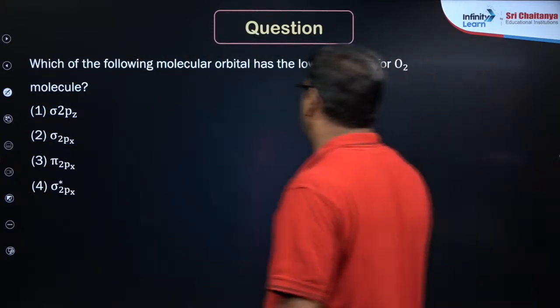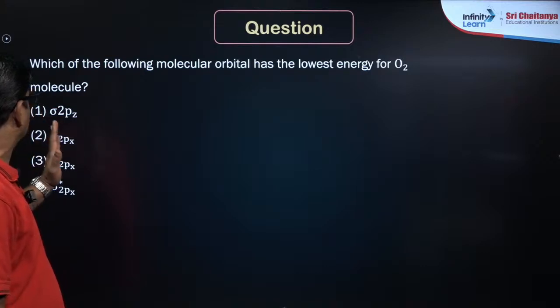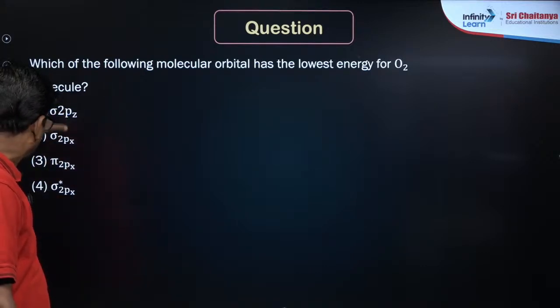So which of the following molecular orbitals has the lowest energy in the O2 molecule? Yes, which orbital has the least energy?